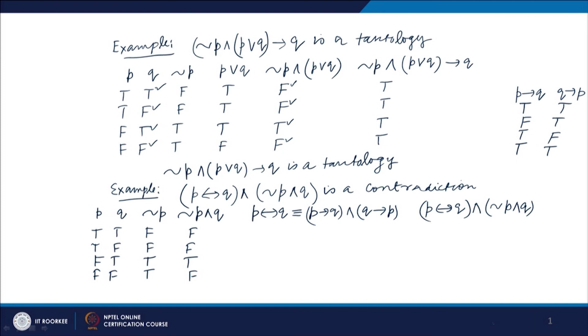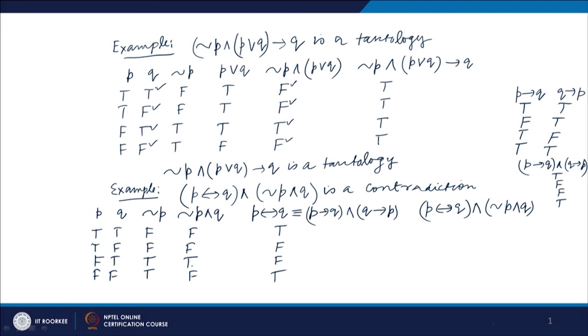Now we have to consider p implies q and q implies p. So T T T, F T F, T F F, and then T T T. So we get T, F, F, T.